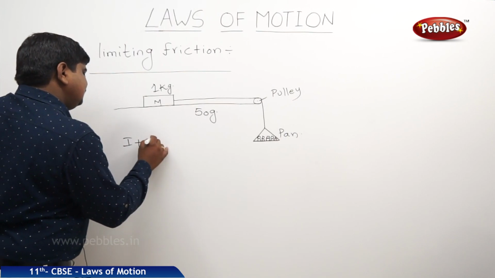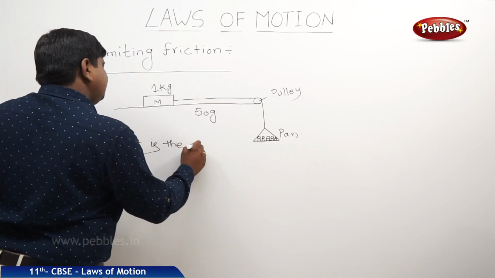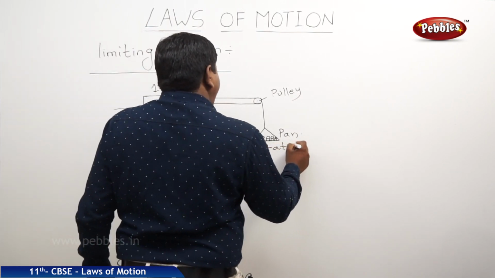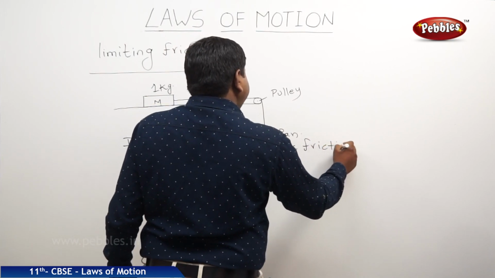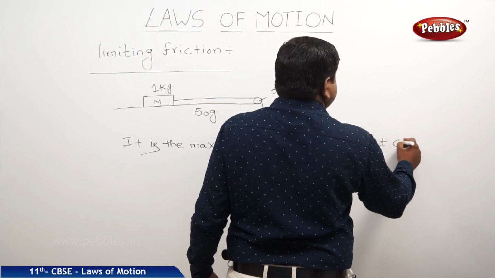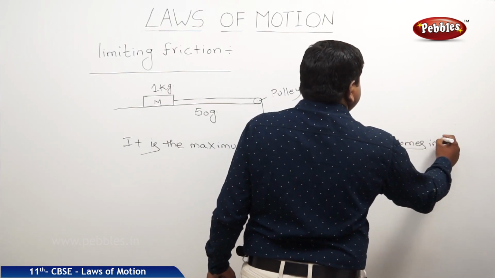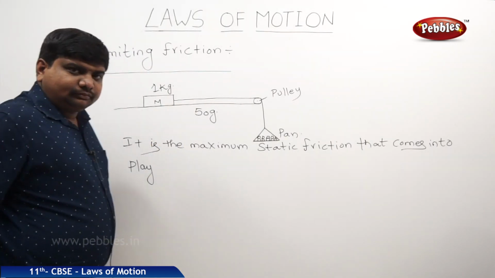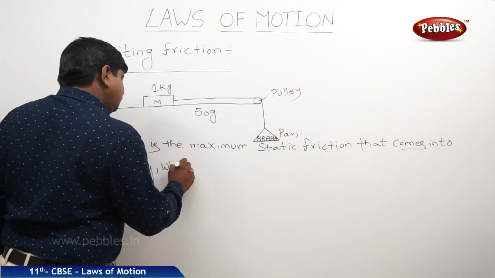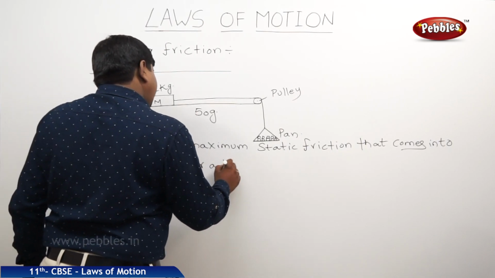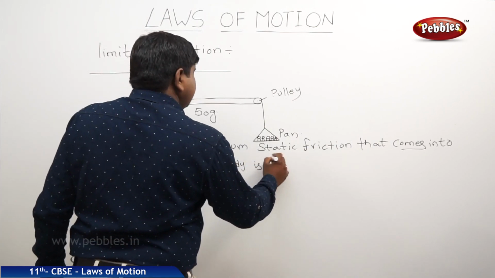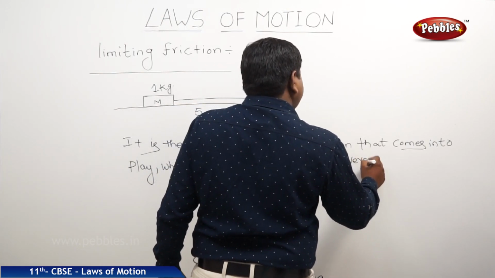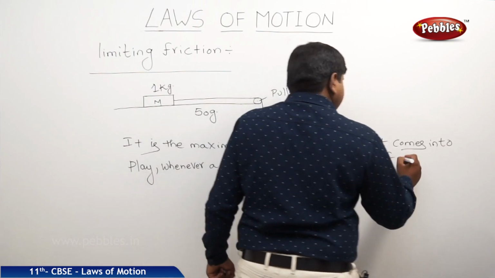It is the maximum static friction that comes into play whenever a body is just at the verge of motion.